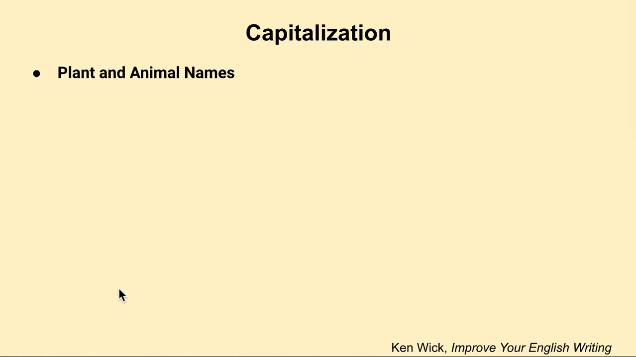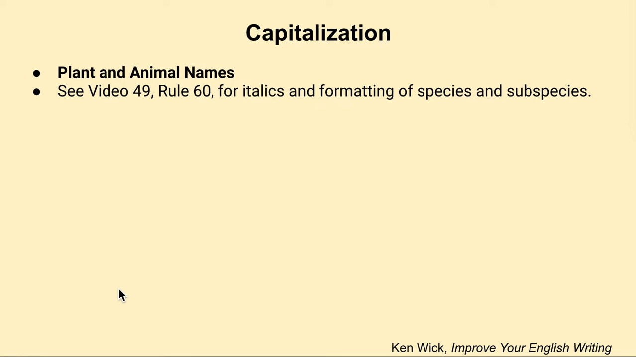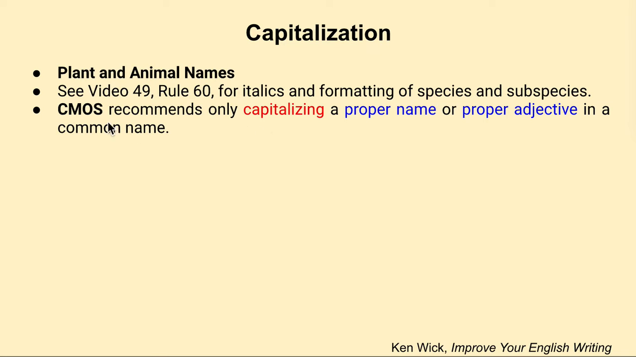And this is some more information about plant and animal names. See video 49, rule 60, for italics and formatting species and subspecies. The Chicago Manual of Style only recommends capitalizing a proper name or proper adjective in a common name. And then for sun, moon, and earth, for some more information on celestial bodies, the advice